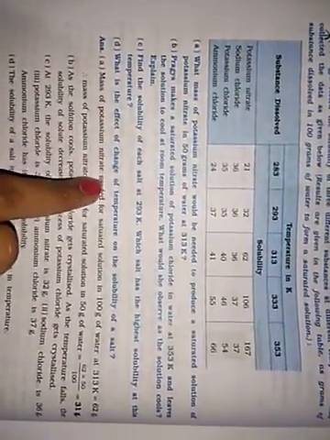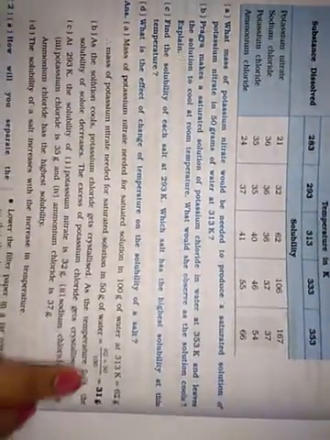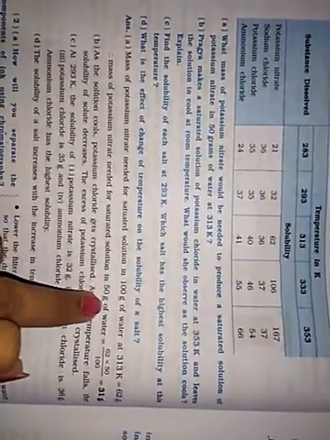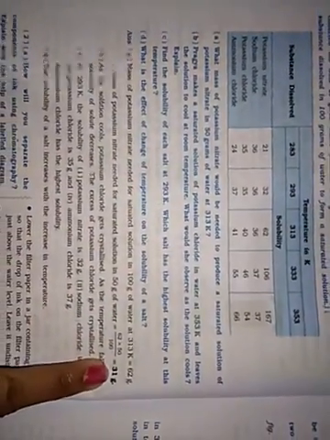The mass of potassium nitrate needed for a saturated solution in 100 gram of water at 313 K is 62 gram. So the mass of potassium nitrate needed for a saturated solution in 50 gram of water is 62 into 50 upon 100, that is 31 gram.